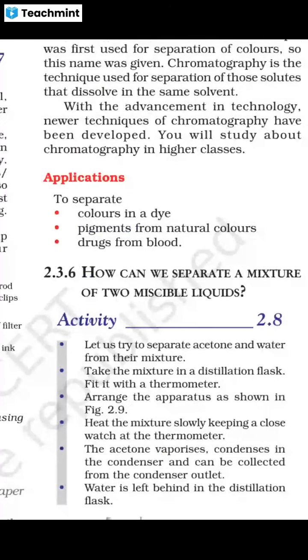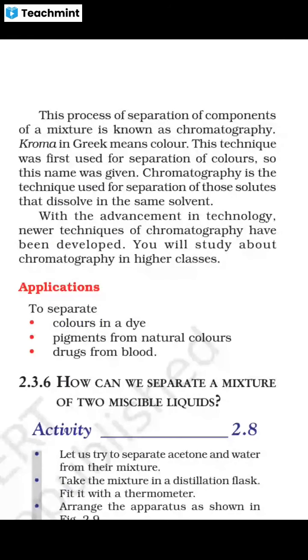This process of separation of components of a mixture is known as chromatography. Chroma means color. This technique was first used for separation of colors, so the name was given. So chromatography is the technique used for separation of those solutes that dissolve in the same solvent.